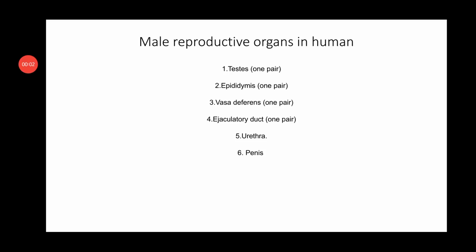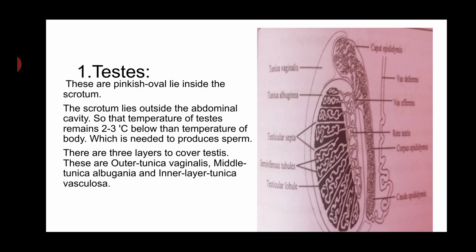Hello students, today I am going to explain about male reproductive organs in human. The male reproductive organs in human are testes, epididymis, vasa deferens, ejaculatory duct, urethra, penis.